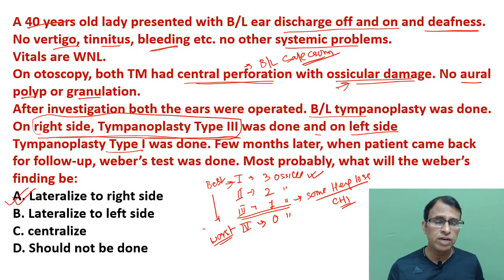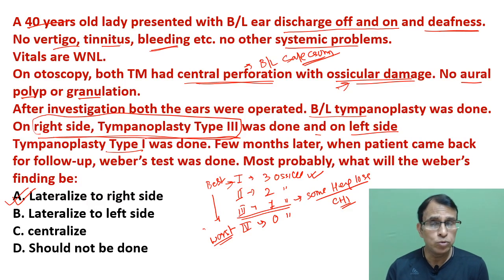Now, why do we have 4 types of tympanoplasty? 5 actually, type 1, type 2, type 3, type 4, because depending on the situation, we have to end up doing type 1, type 2, type 3, type 4, or type 5. Which is the best option? Best option is type 1. Why? Because it gives you the best hearing, but you need all the 3 ossicles intact. But sometimes if all the 3 ossicles are not intact, 1 or 2 ossicles are damaged, then those ossicles have to be removed, and you end up doing type 2 when there are 2 ossicles, or type 3 when there is 1 ossicle, and type 4 when there is no ossicle. So it depends on the situation.